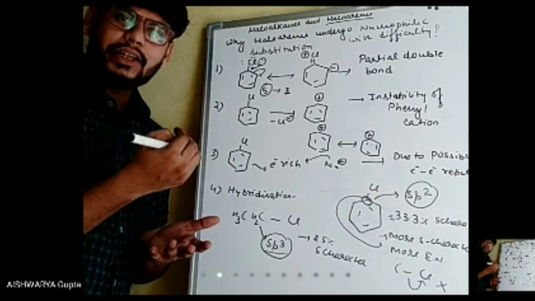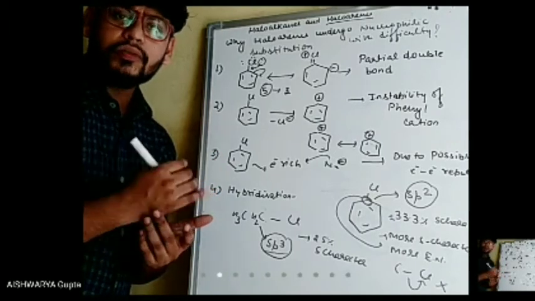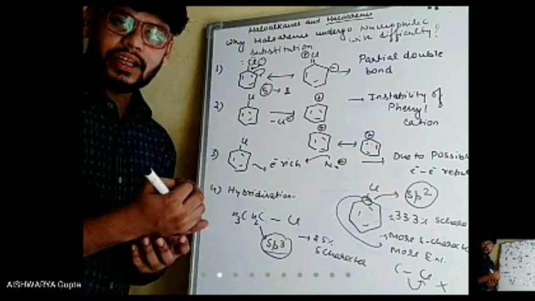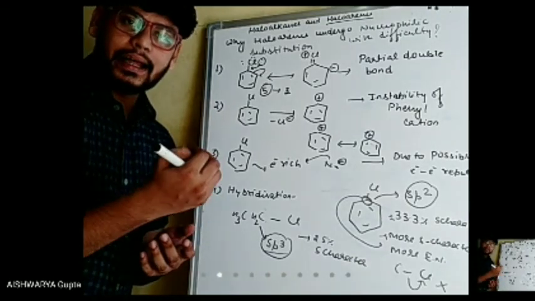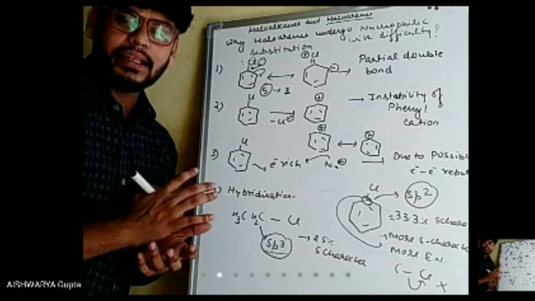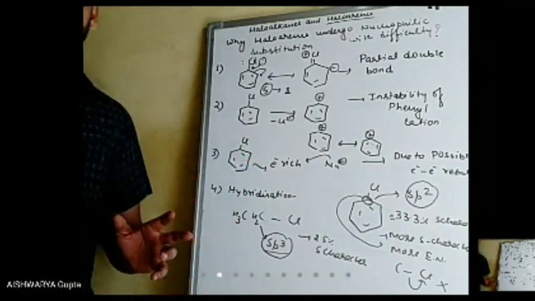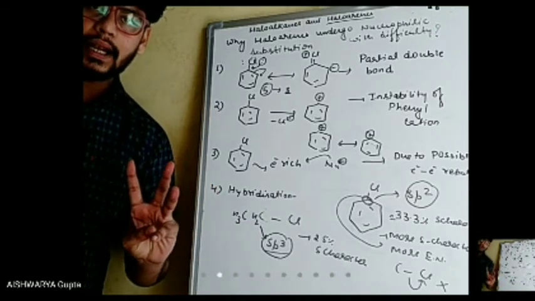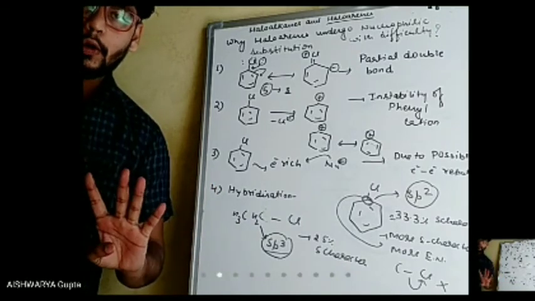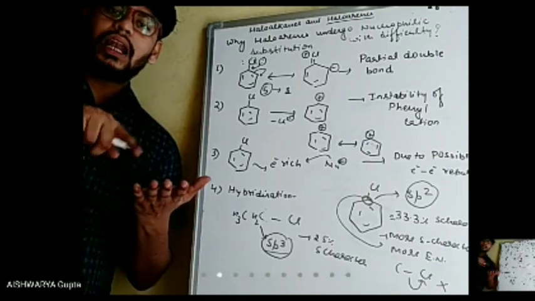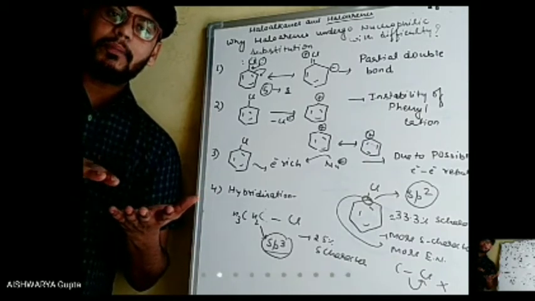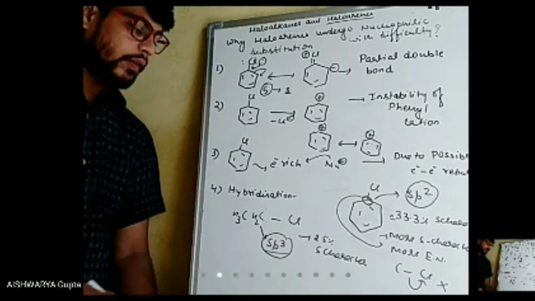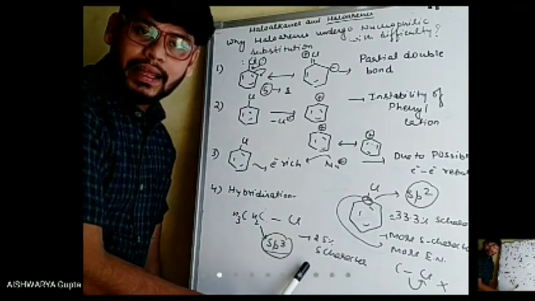We already know that after hybridization, the orbitals that are formed are of the same energy. So in sp3, there is 1 s and 3 p orbitals, which means a total of 4 orbitals. If the total amount is 100%, we divide it by 4 because all are equal. So we get 25% S character.